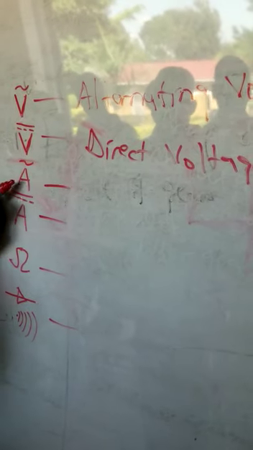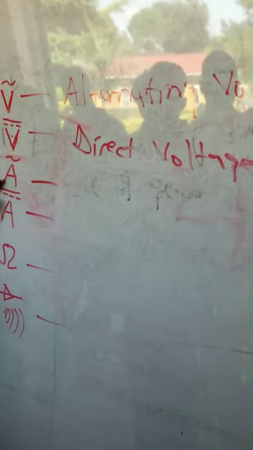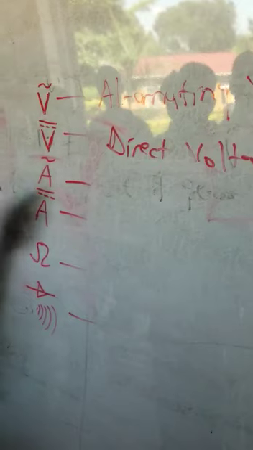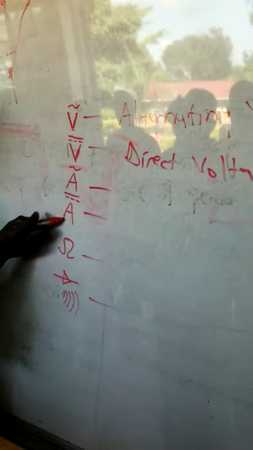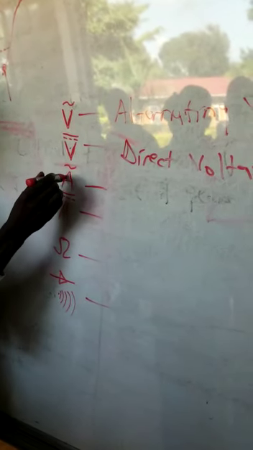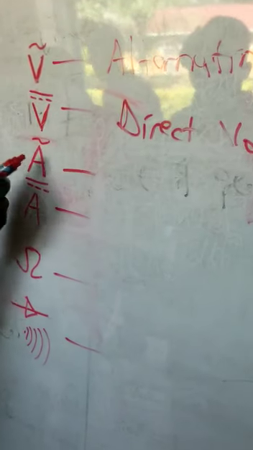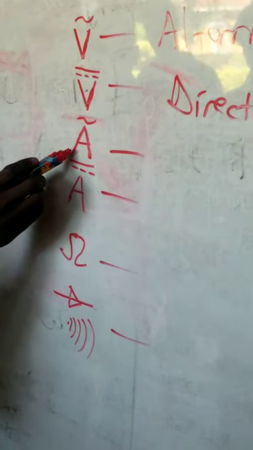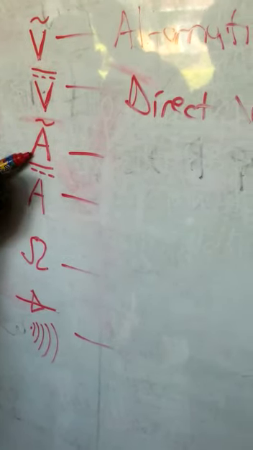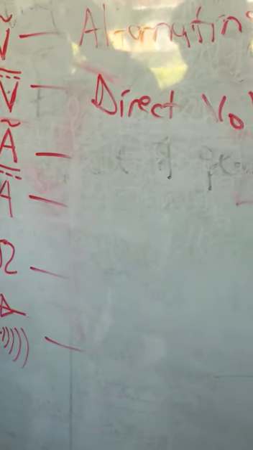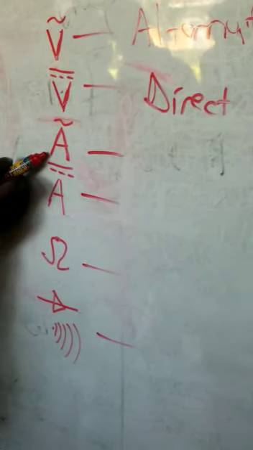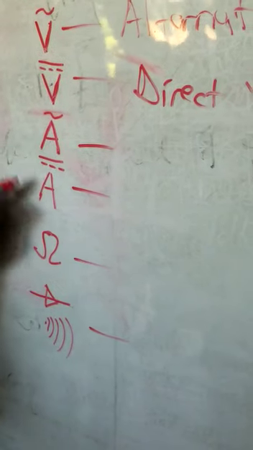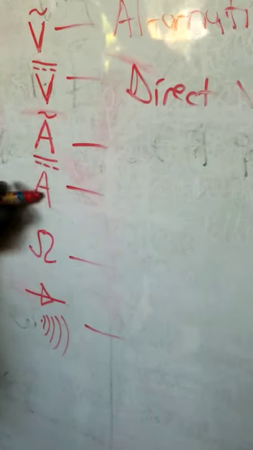We come to this symbol. This letter is A, and here it's also A. This is alternating current, amperes.